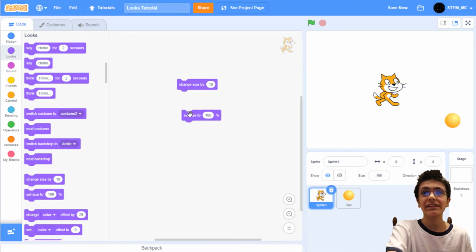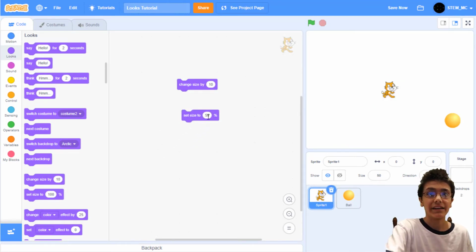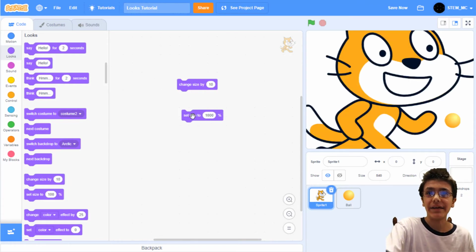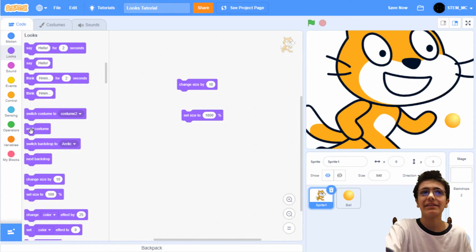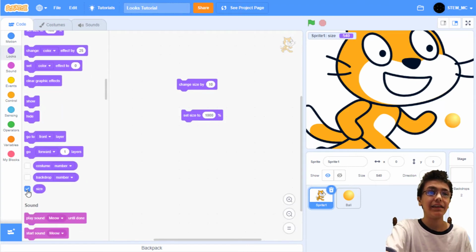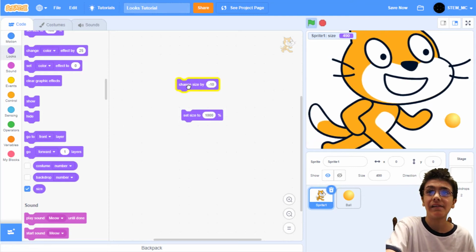We can also set the size of a certain sprite like this. We can make it shrink or grow. Now that's big. By the way, there's a limit to sprites, depending on the size that they were created in the Costumes tab. We can see this in action if we select this checkbox. As you can see, it's set to 540 even though we set it to 1000, so there's a limit. We can also change the size by a certain number, like this.